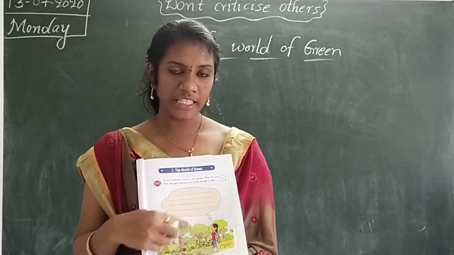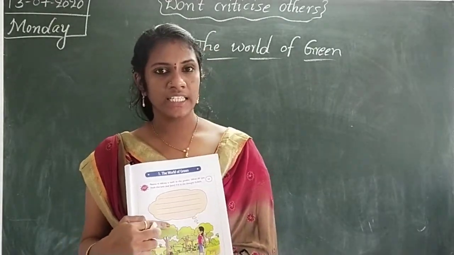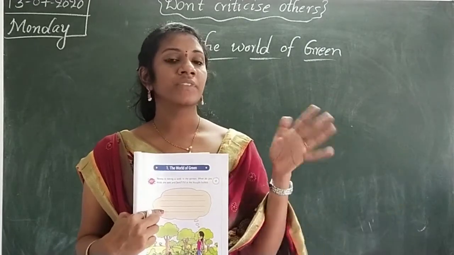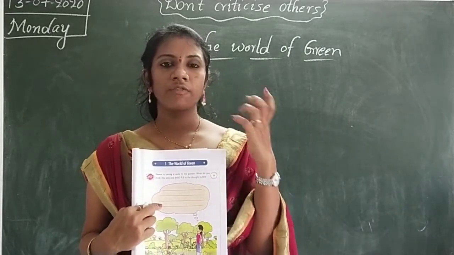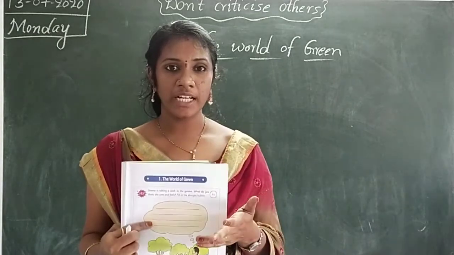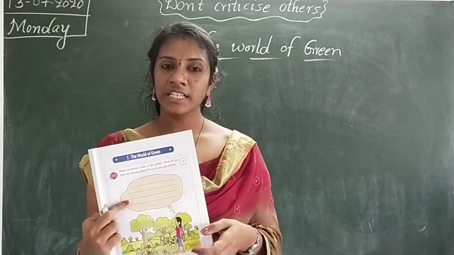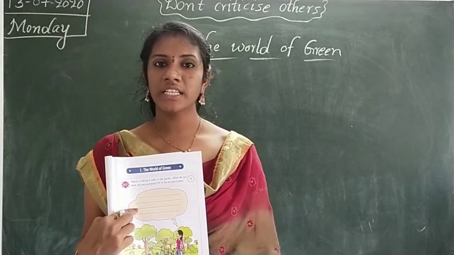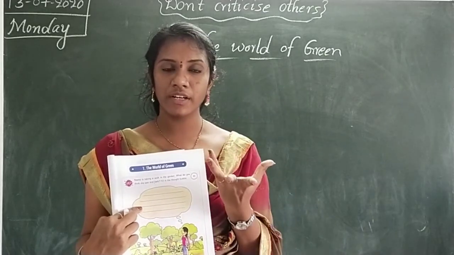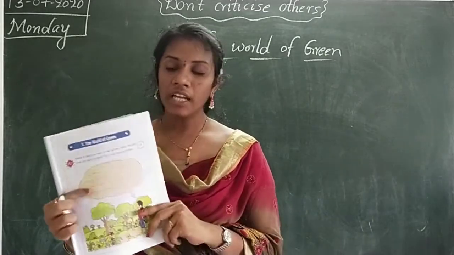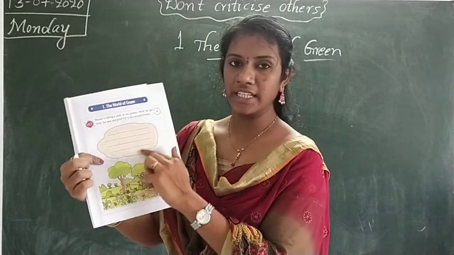Nina is walking in this garden and she sees the greenery. What does she feel? There are different types of plants in this garden, all in green color. Some are small plants, some are big plants, and some have flowers. She is thinking like that. So whatever she thinks, you have to write here in this bubble.